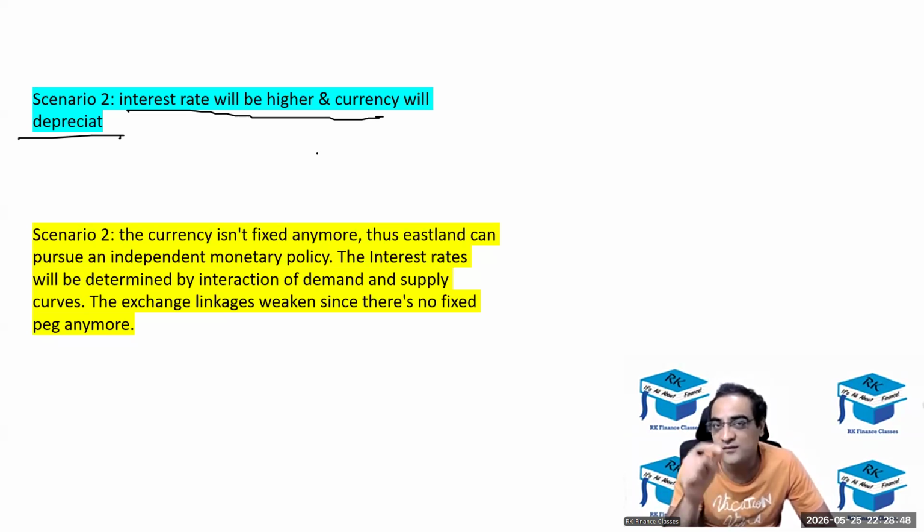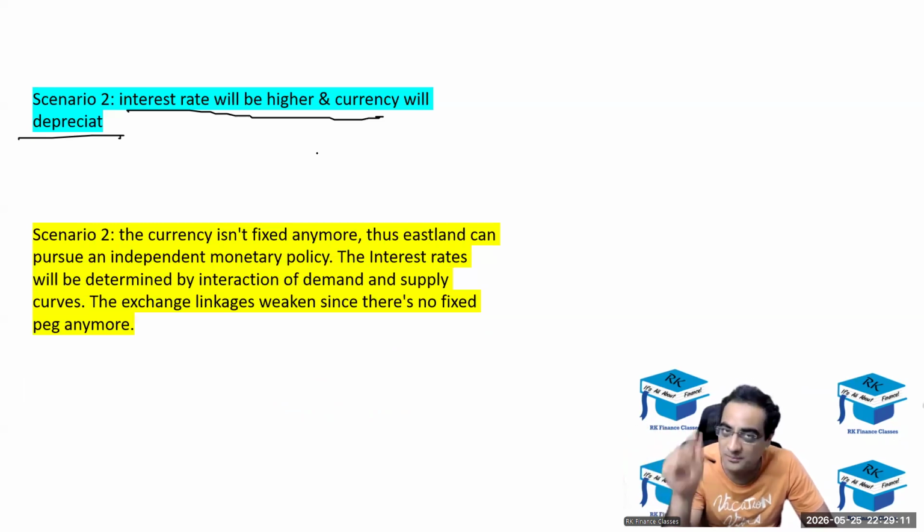You assume that if interest rates are higher and the unrestricted foreign supply of capital which was going to come, which would have led to interest rates becoming lower, that's not going to happen now because of restrictions on the foreign capital. So interest rates will not go down. Okay, this point. And again, currency will appreciate in the long term.